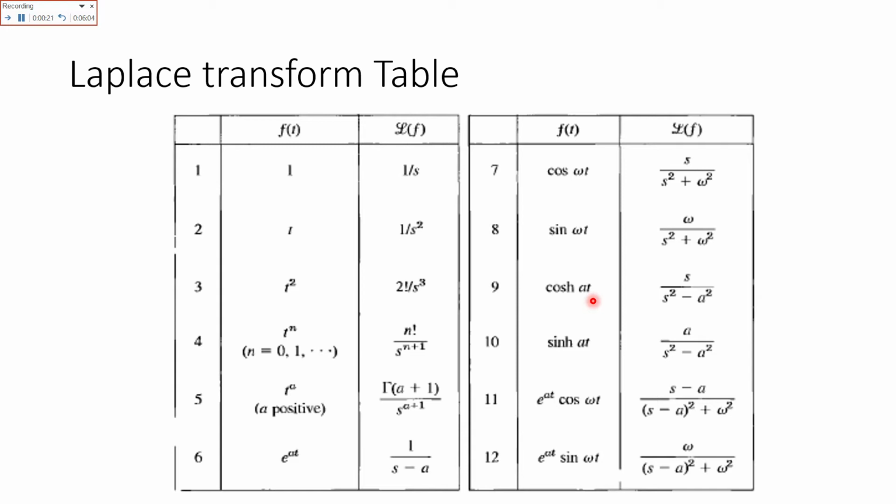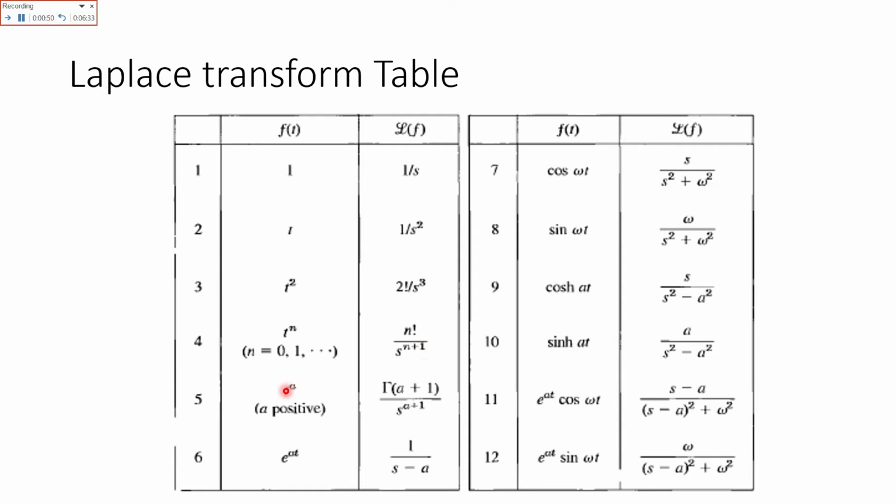If f of t is equal to t, then its transform is 1 over s square, one greater than the power. If f of t is equal to t square, then its transform is 2 factorial over s cube. And if t raised to power n, that is equal to n factorial over s raised to power n plus 1.